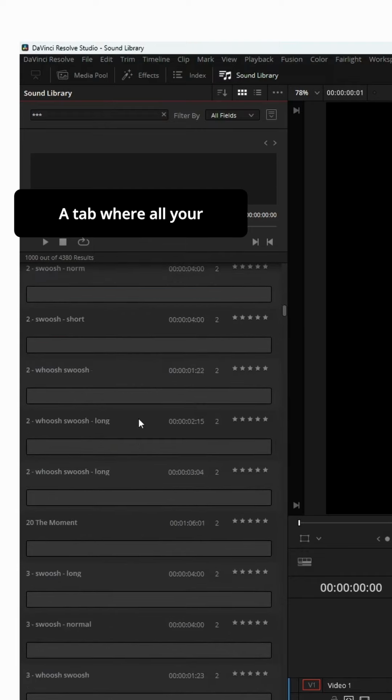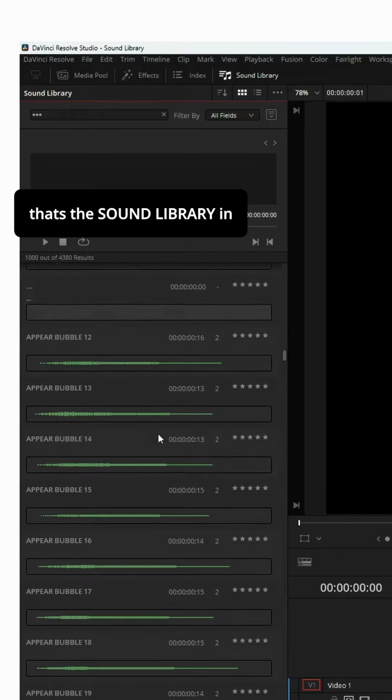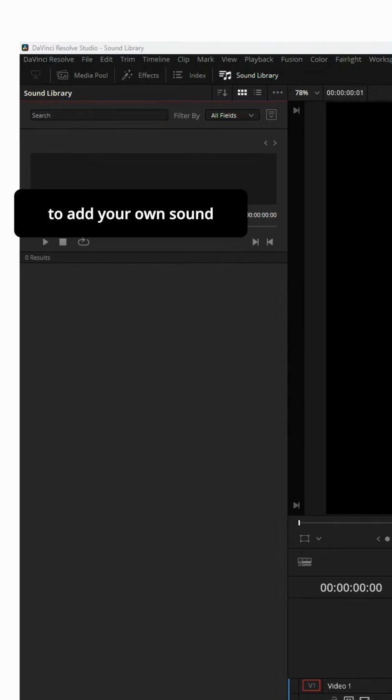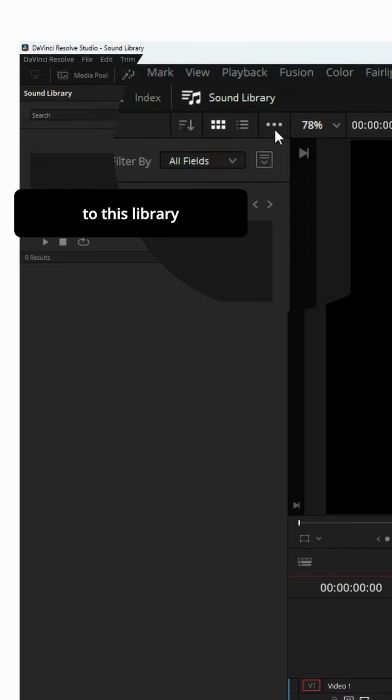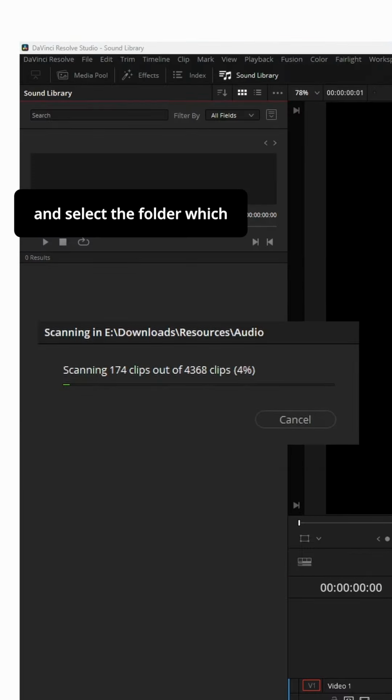A tab where all your sound effects are organized. That's the sound library in DaVinci Resolve. To add your own sound to this library, select the three dots, choose Add Library, and select the folder which contains all your sound effects.